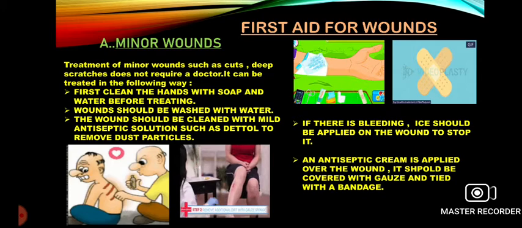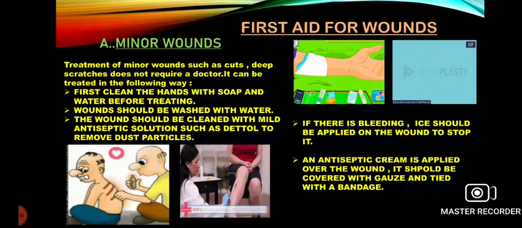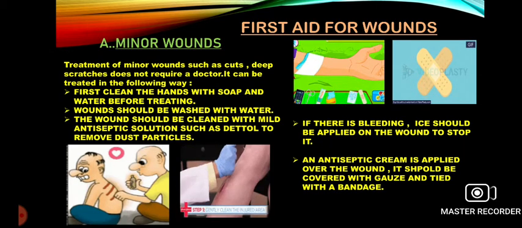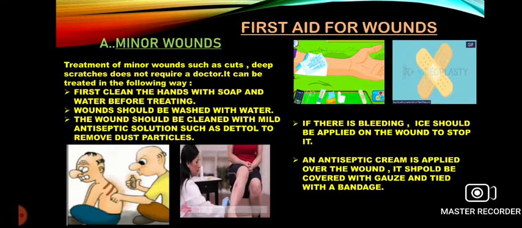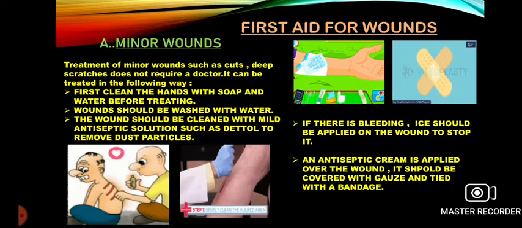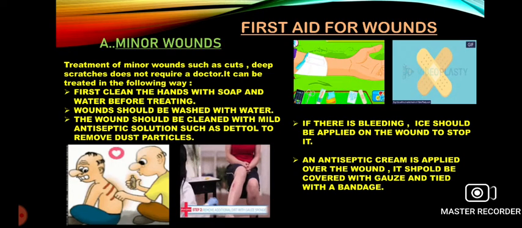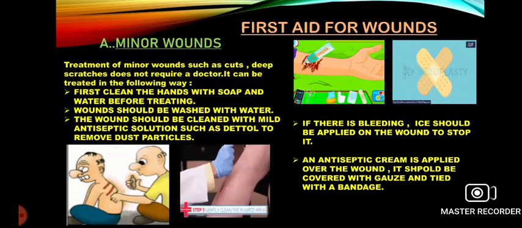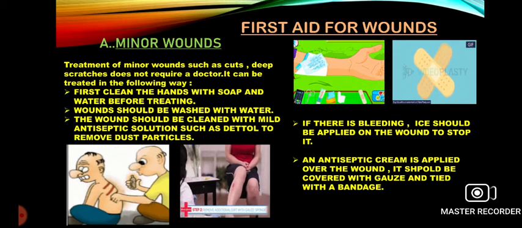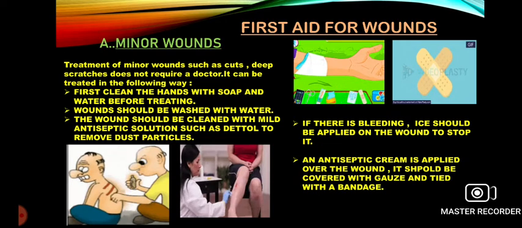So what are the ways? First one, clean your hands with soap and water. Suppose you have got a wound and you have come back home, your mama or anyone is treating you. So before treating you, we should remember that we should ourselves be clean. That is why we should wash our hands with soap and water. Then we should wash the wound also with water.